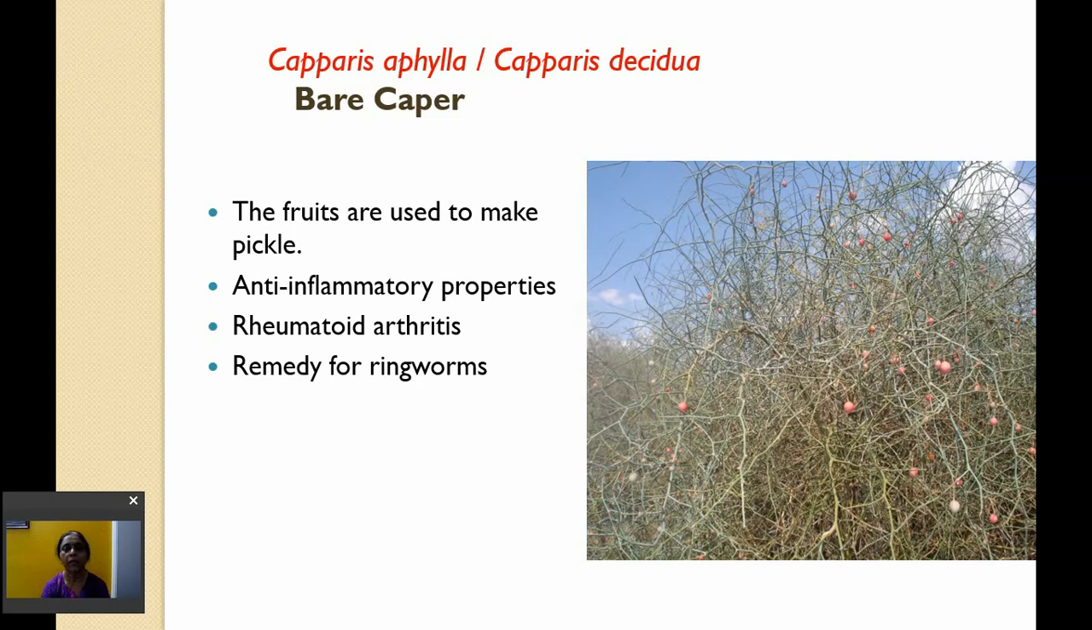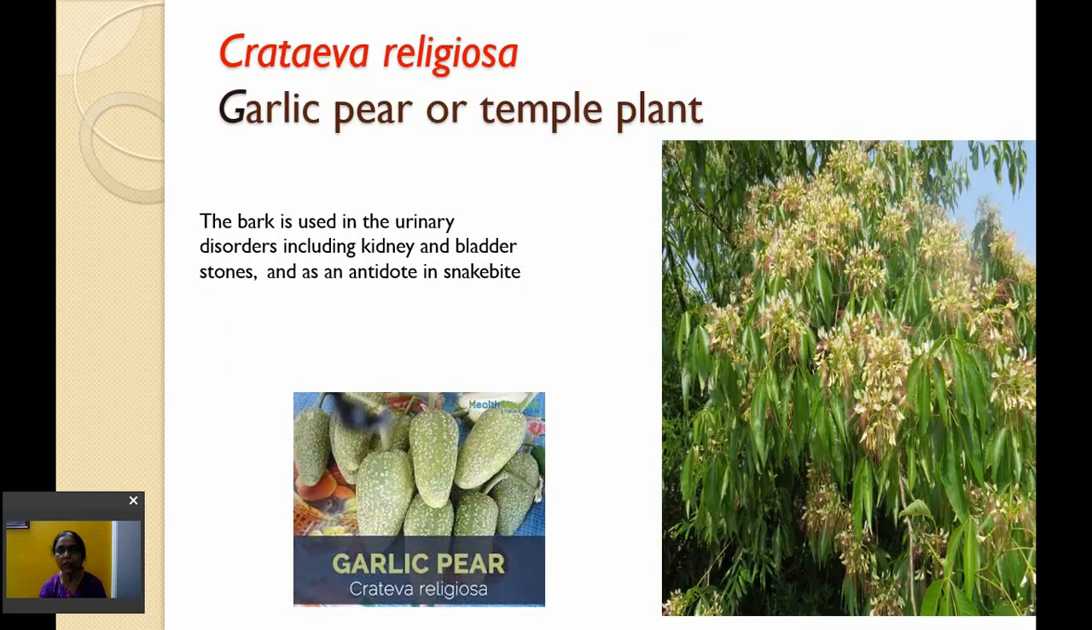Capparis aphylla or Capparis decidua. It is called bare creeper because it does not show leaves, and the leaves' function is done by the stem, which is green in color. The fruits are used to make pickle. It also has anti-inflammatory properties and also very good in rheumatoid arthritis, and it is a very good remedy for ringworms.